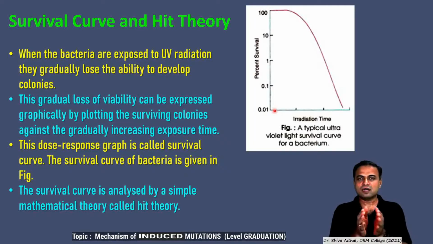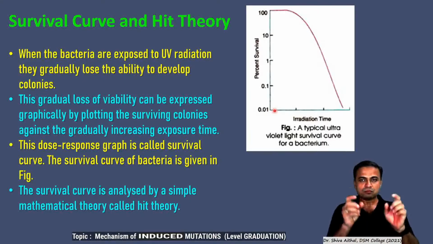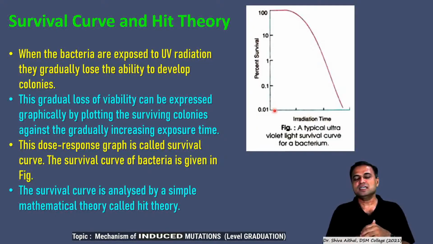And this survival curve of bacteria can be used for mathematically calculating the number of spots in the DNA where the hit of ultraviolet light took place. Therefore, this is also called hit theory: the mathematical calculations used to find out the number of hits, meaning how much dose is required to kill a certain population of bacteria. So that is a higher level study.